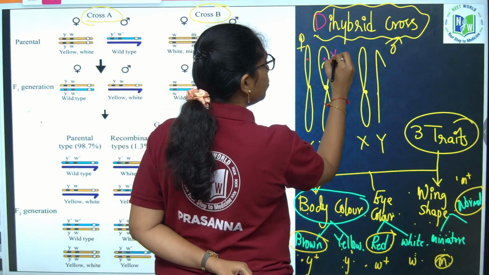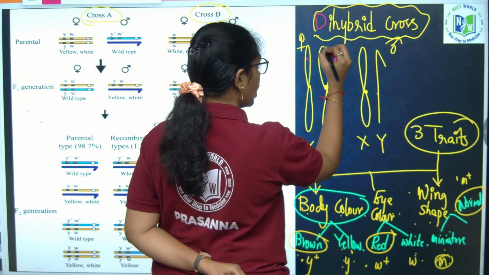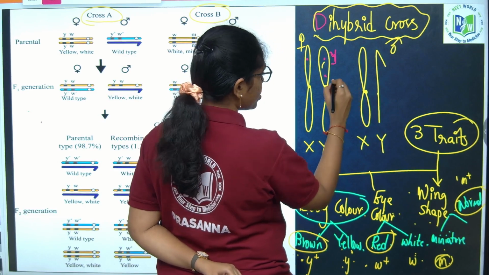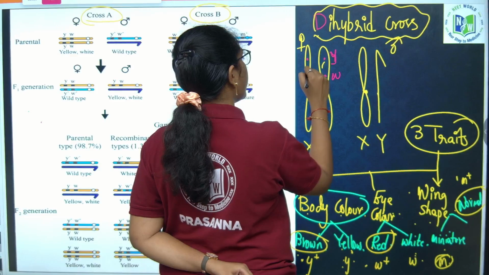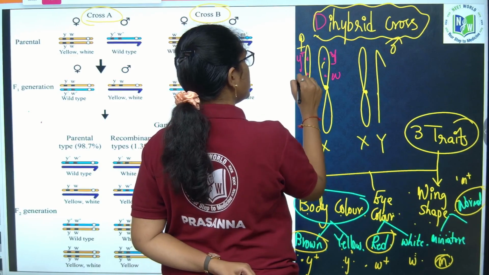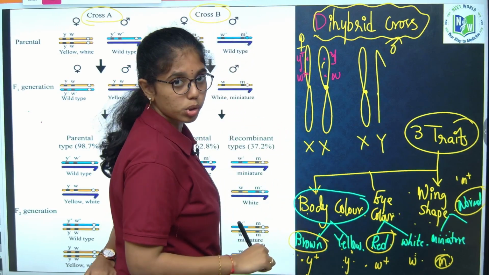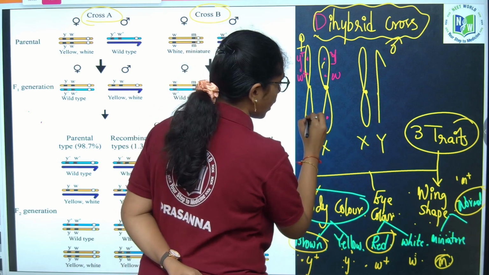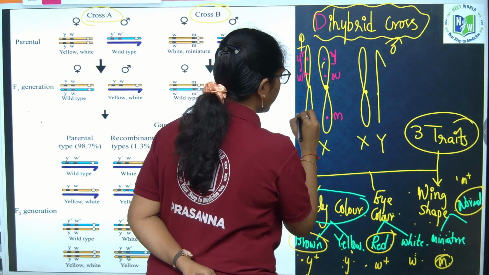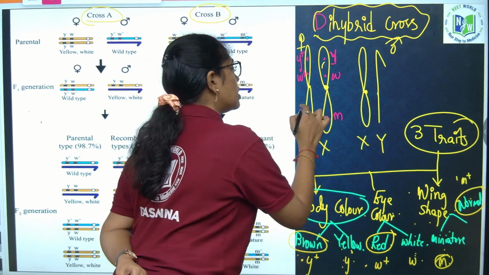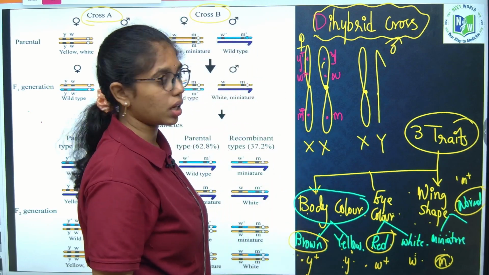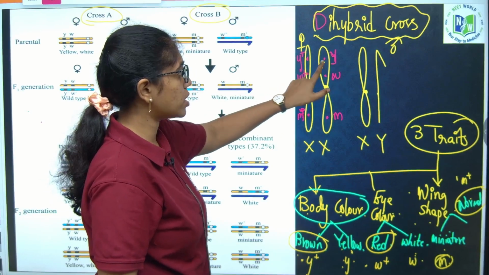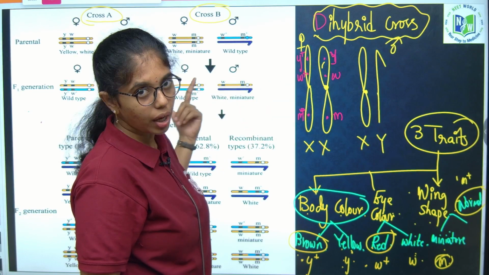Let us assume the body color and eye color are close to each other on the same chromosome, whereas the wing shape alleles, this gene, are far from each other. This is the approximate position of the traits on the chromosomes according to Morgan.